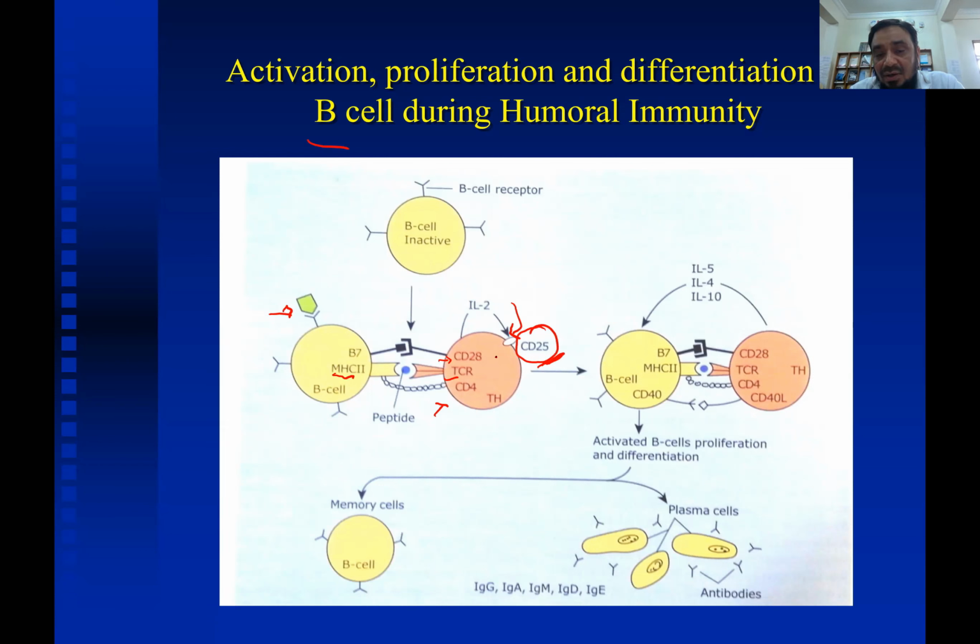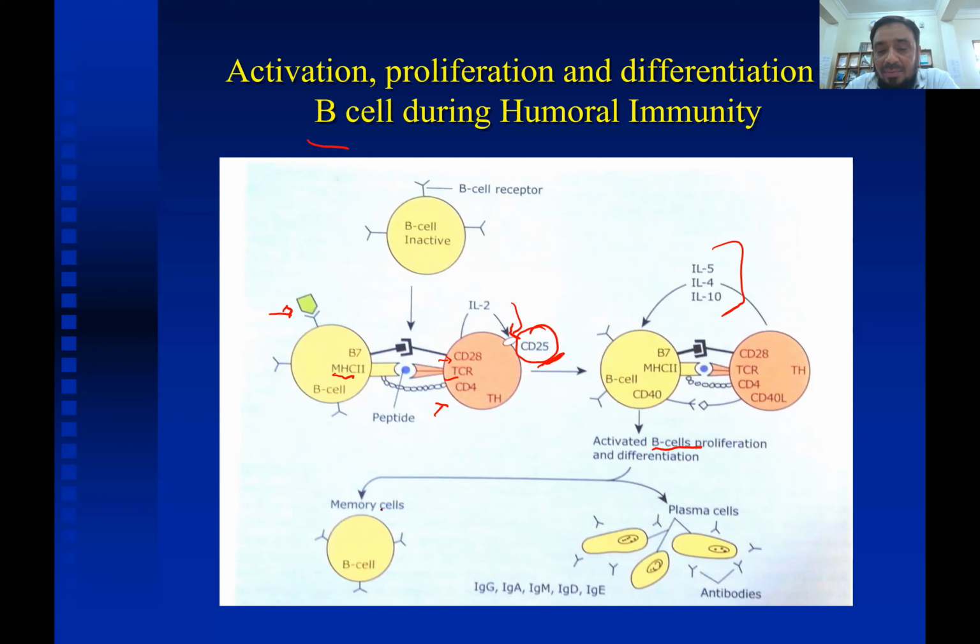Also, this T helper cell will release a variety of other interleukins like interleukin 4, interleukin 5, interleukin 10, and interleukin 13, which will lead to the proliferation of the B cells and differentiation.